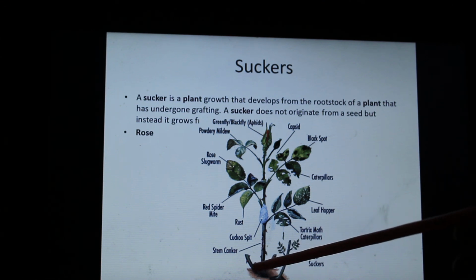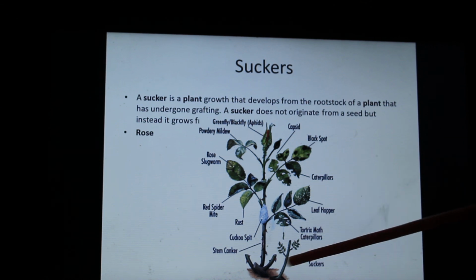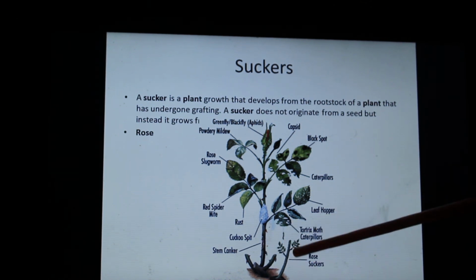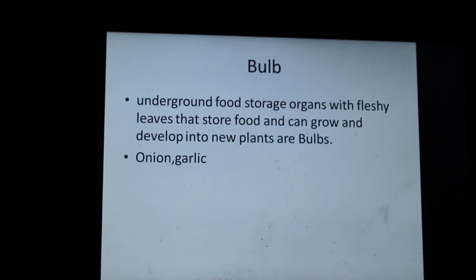So you take rootstock, you take a bud, you graft it, and then you sow that graft, and in some days you'll see tiny leaves come out of the plant, which is called a sucker. Rose grows like this, and apple also grows like this with the help of rootstock.